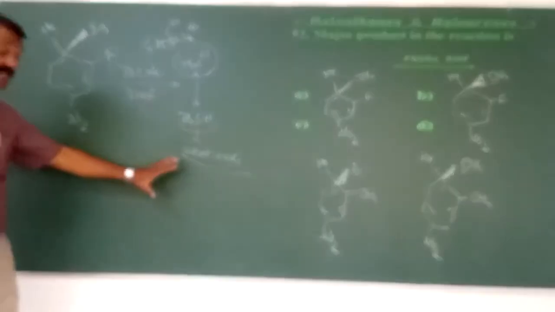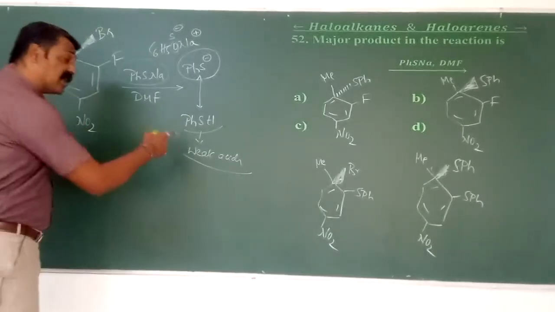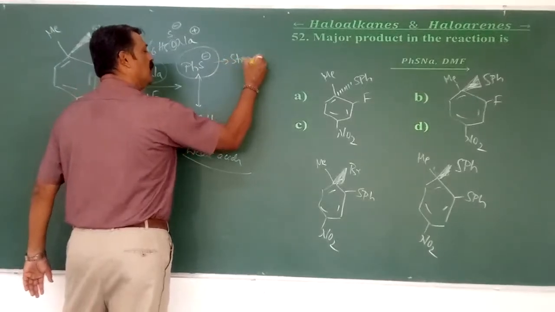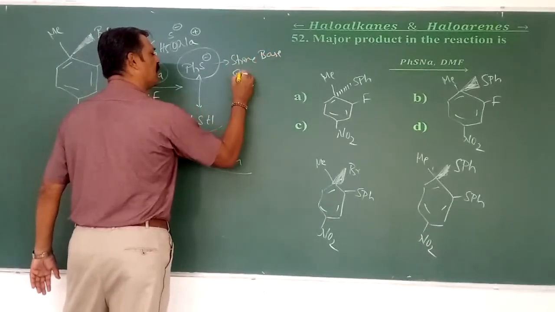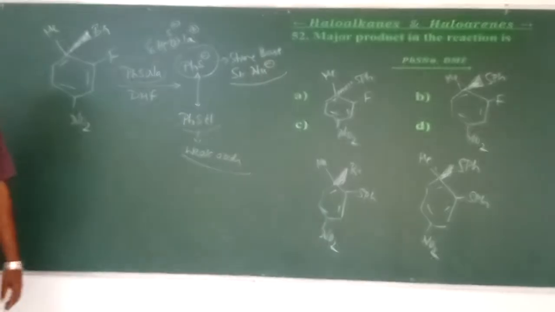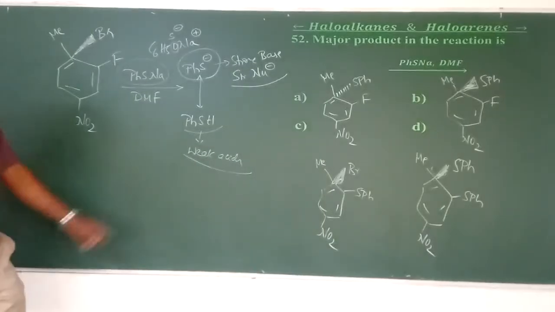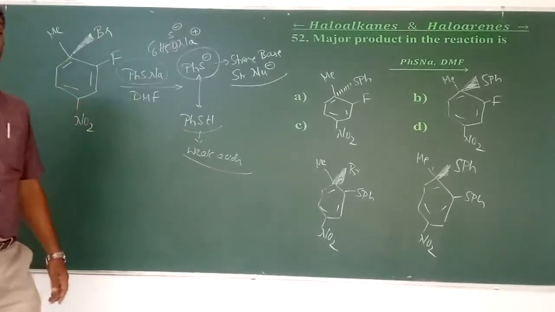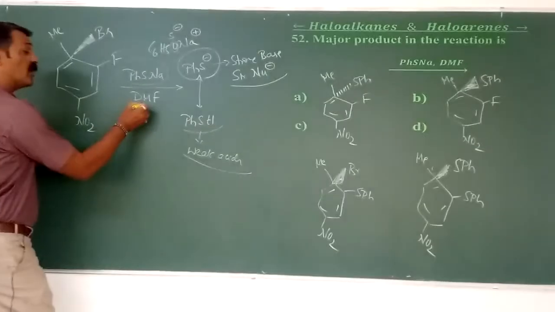That is why it is considered a weak acid. As it is a weak acid, what is its conjugate? It is a strong base, or we can say a strong nucleophile. Because its conjugate is strong when the acid is weak, its nucleophilicity is going to be the strongest. Apart from that, we are using a solvent.